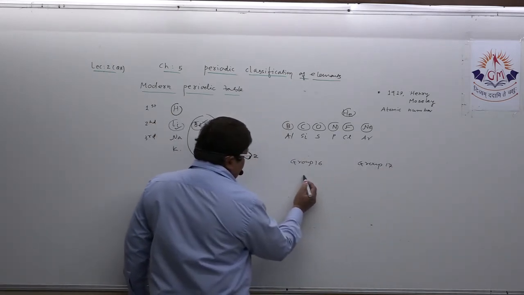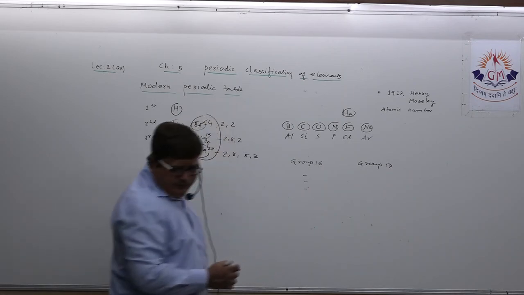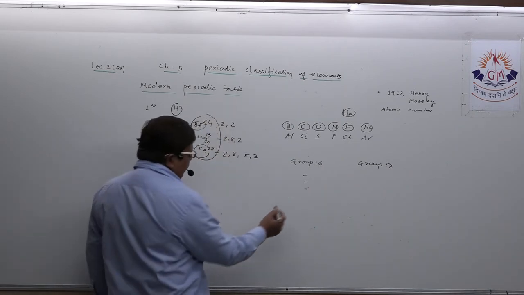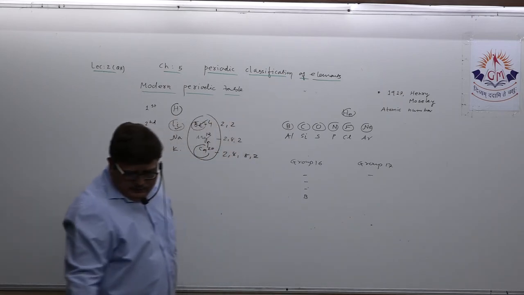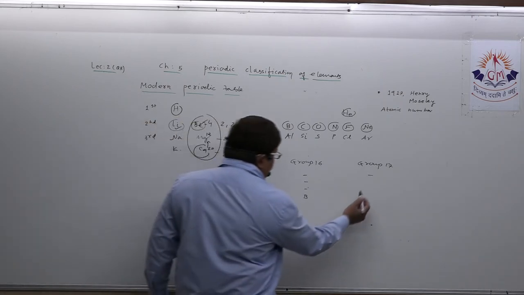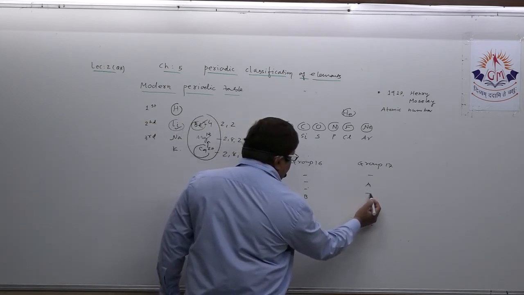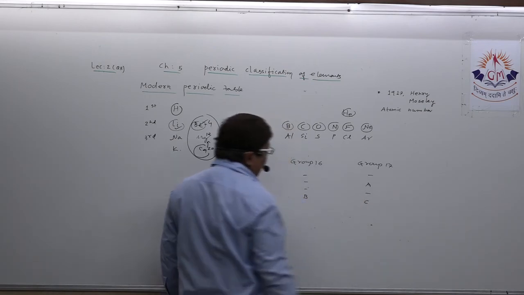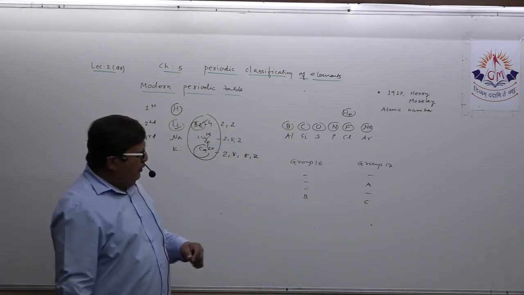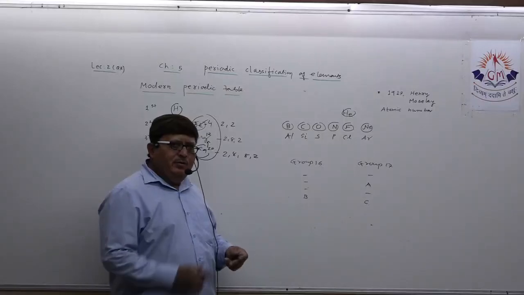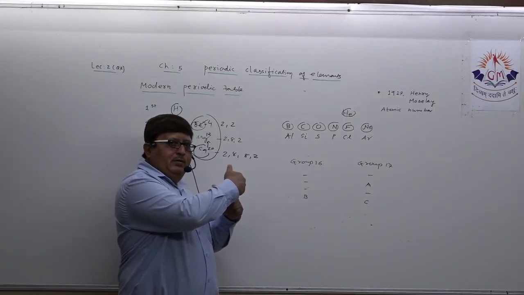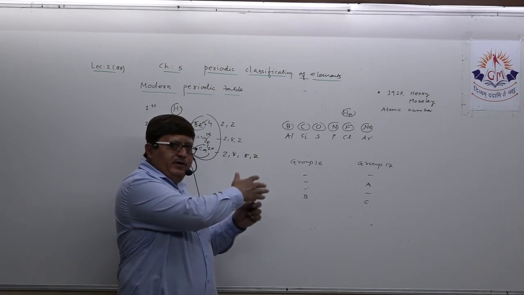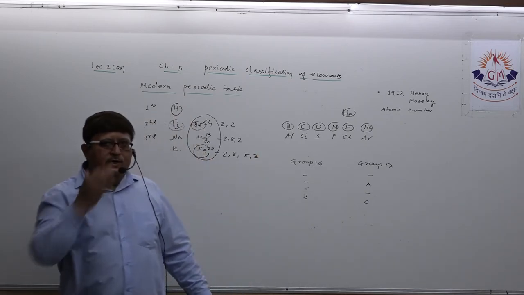Here they have written B, then a dash, and then A and C. Now, dear student, one thing is clear in your mind: groups 16 and 17, beyond the zigzag line, are non-metals. That is clear in your mind.